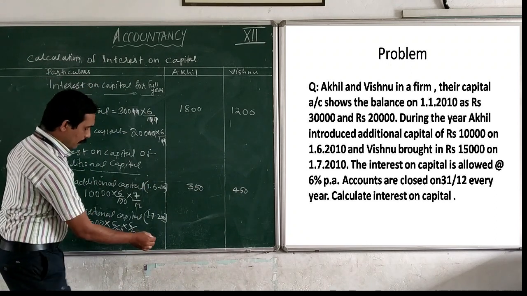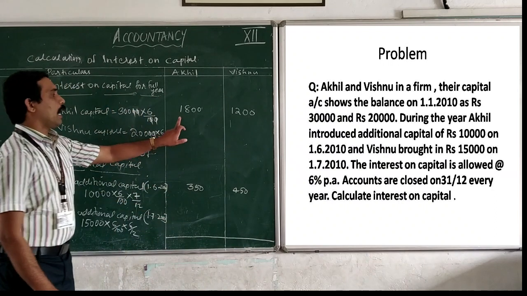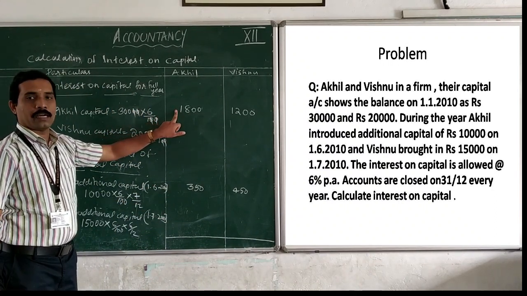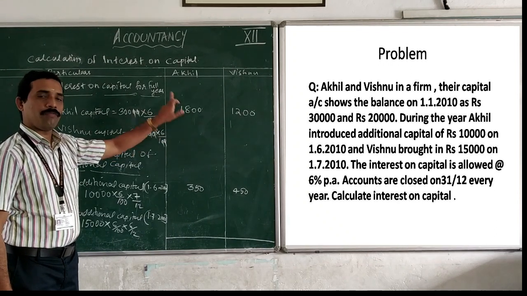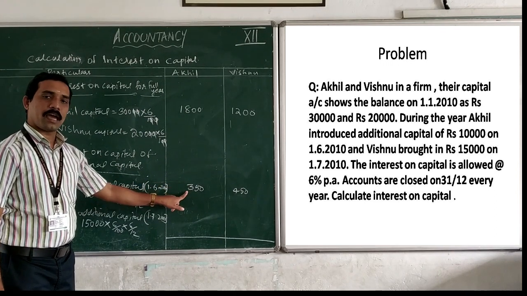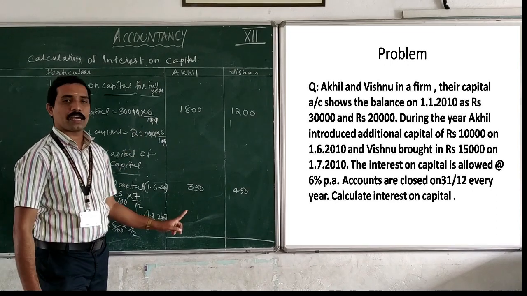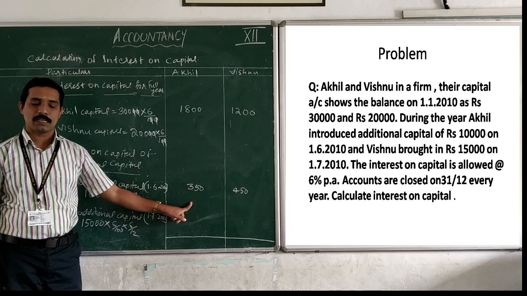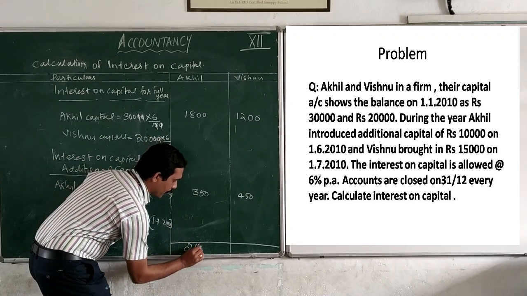After that, we can find the total interest on capital. This is the interest on capital of the full year on the opening capital balance, 1,800 for Akhil, and here 350, the interest on capital of additional capital. Together we write 1,800 plus 350, that is 2,150.